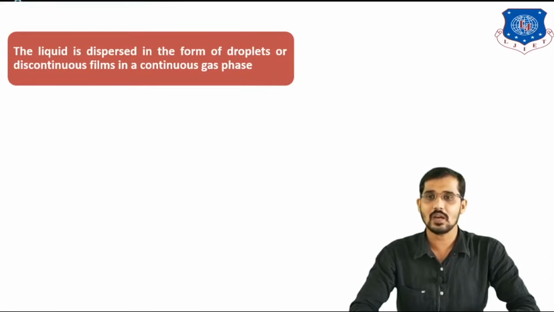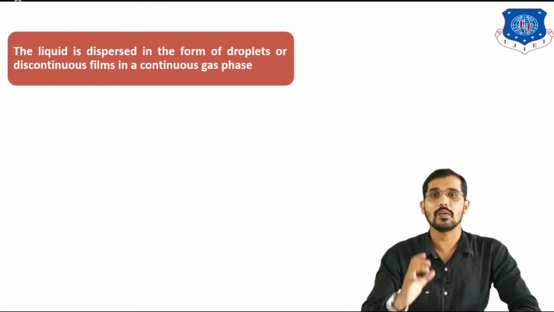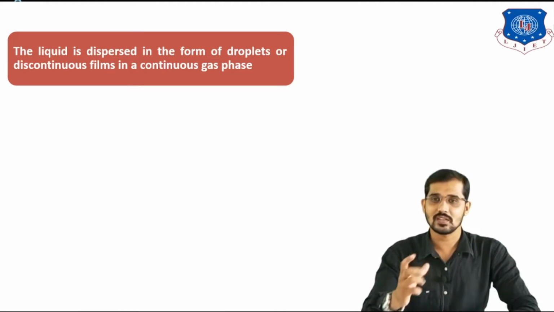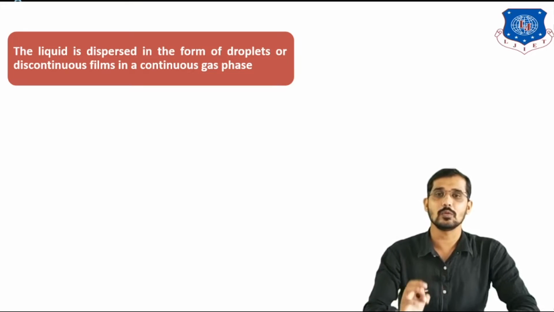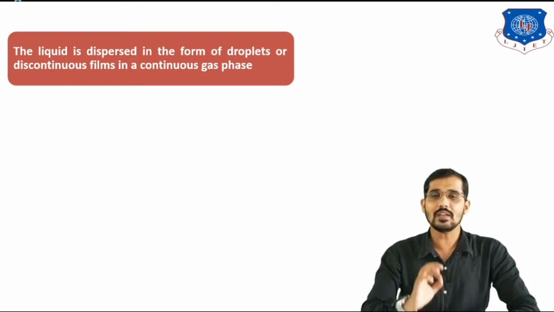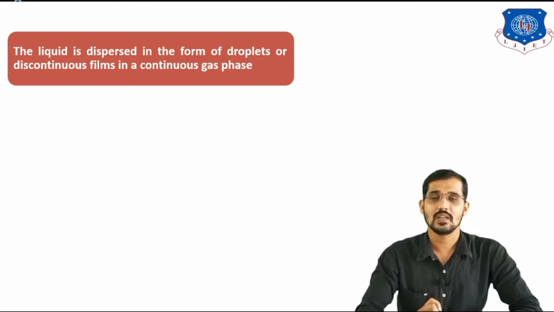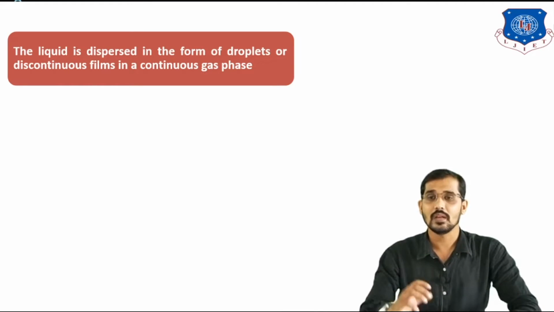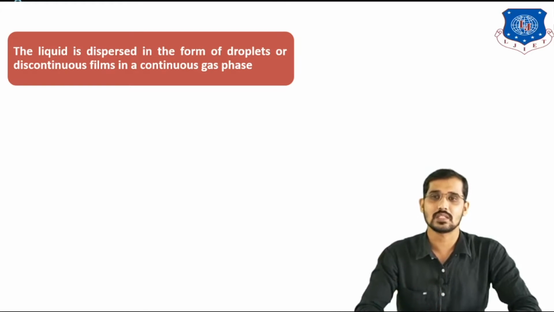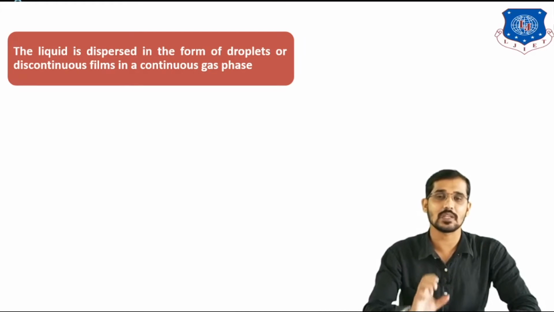So you can see on the screen now. Now we will see the meaning of liquid dispersed equipment and gas dispersed equipment. So what is the meaning of liquid dispersed? First point related to the liquid dispersed. Liquid dispersed means the liquid is dispersed in the form of droplets or discontinuous films in a continuous gas phase. It means whatever liquid stream is flowing, that is dispersing in the gas phase. That is nothing but liquid dispersed phenomena.